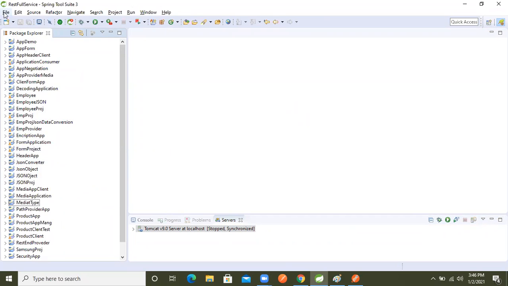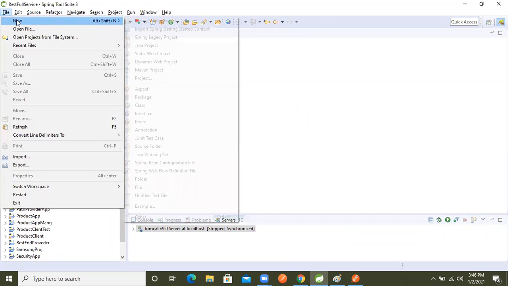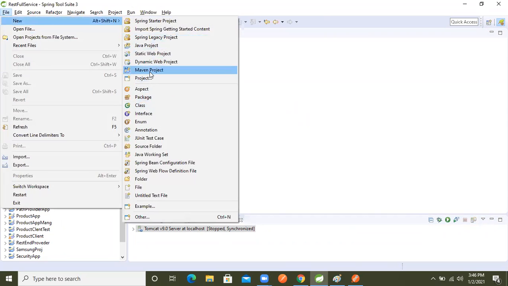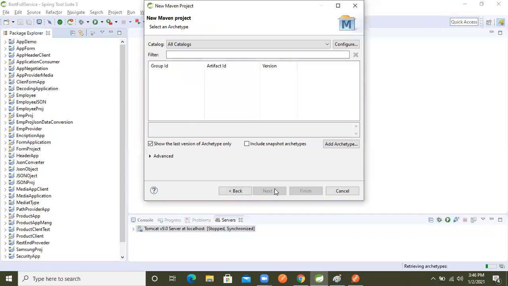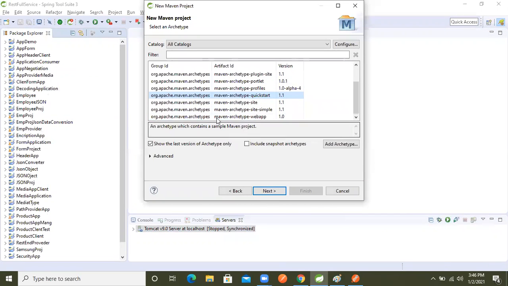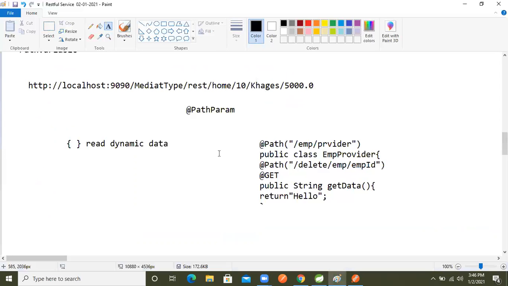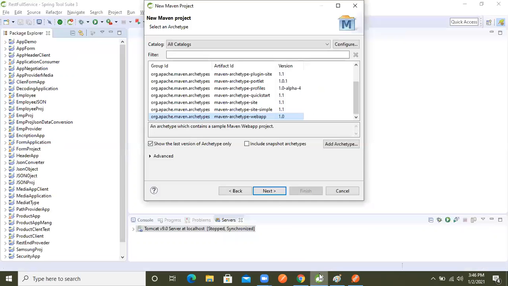So now let's create a Maven web application. In the Maven web application, let's create the project. We are going to develop a provider to access the service as a path variable. Don't worry, each and everything I will explain after completing this application. Like this, you people will get the confidence. My confidence is there, I will explain like that only.